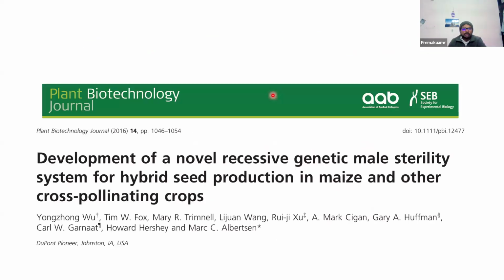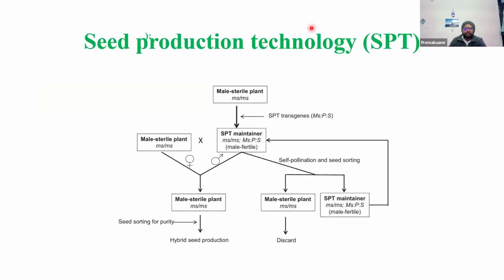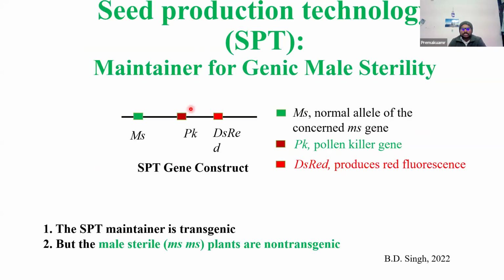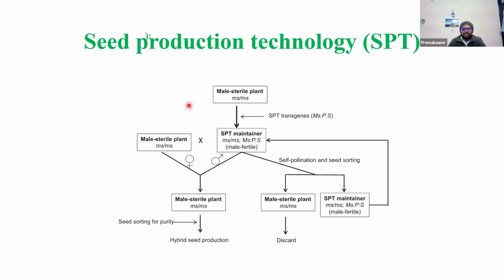You can read this paper, which has a detailed explanation with nice photographs of the fluorescence, showing how to identify and sort the colored and non-colored individuals. Just introduce this construct into the male sterile plant, then cross it with a male sterile plant, then self it, and segregation will occur.